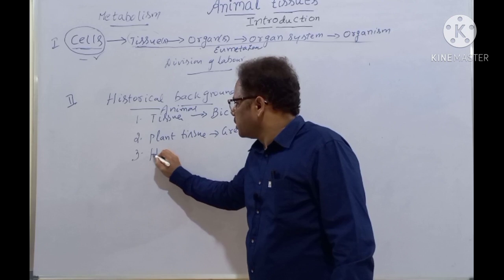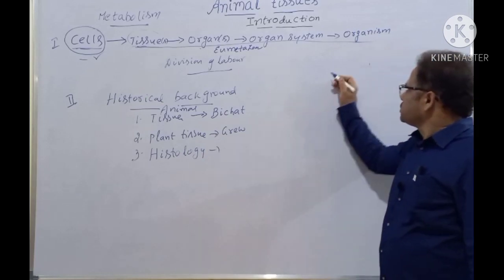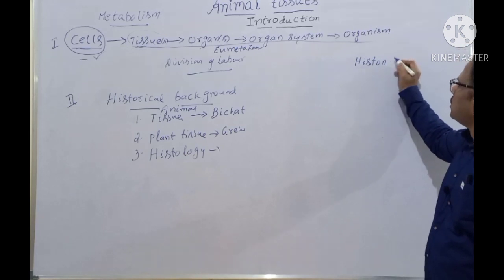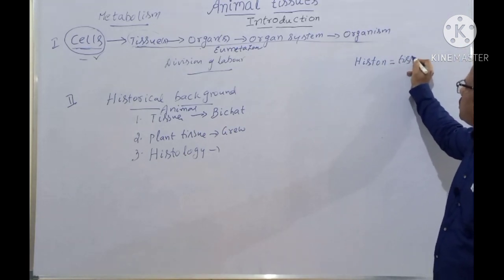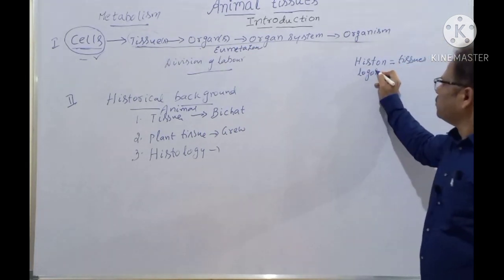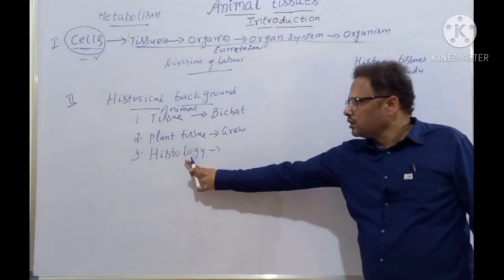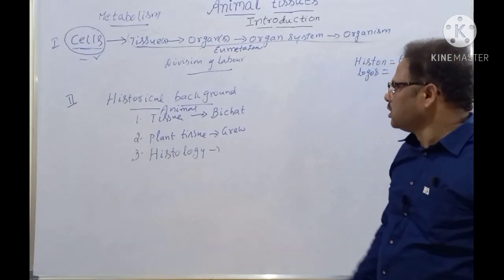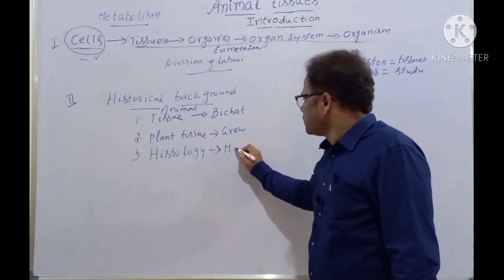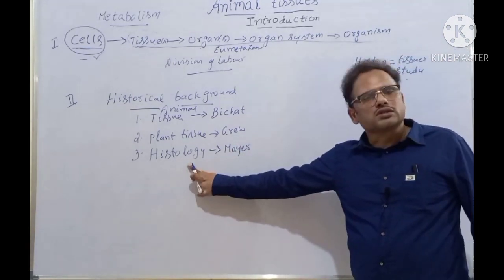What is that? Histology. The study of tissues is called histology. Histology came from two root words. One is histon. Histon means tissues. Logos means study. That is, the study of tissues is called histology. Who gave the word histology? A scientist called Mayer gave the term histology.